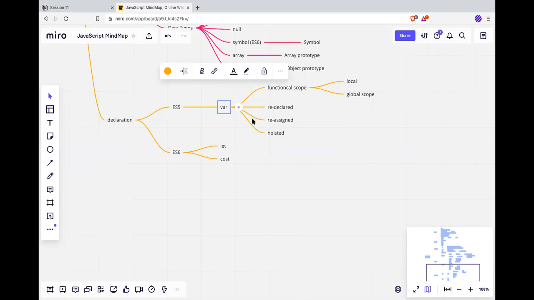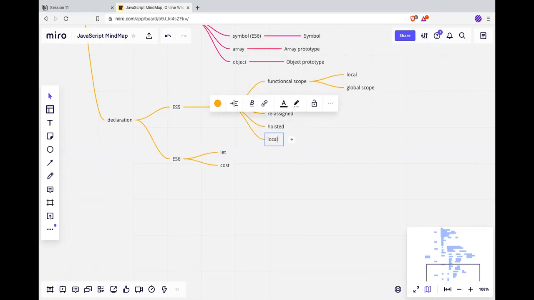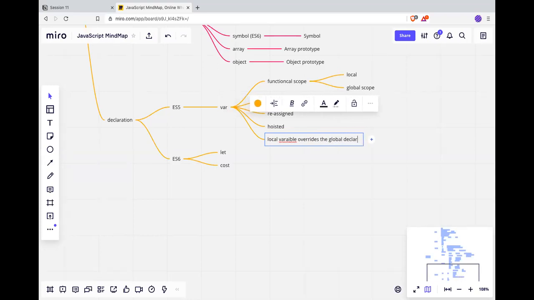A variable with the same name in local scope overrides the global one. Right. Okay. The local variable overrides the global declaration. Okay. Next. Anything else?